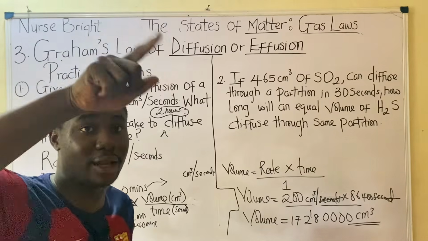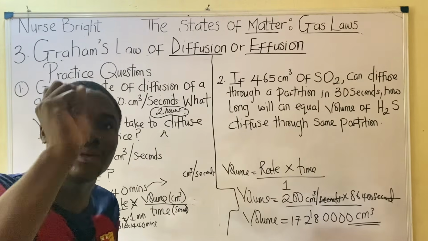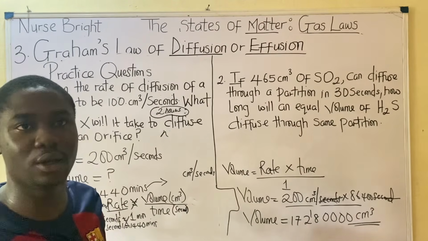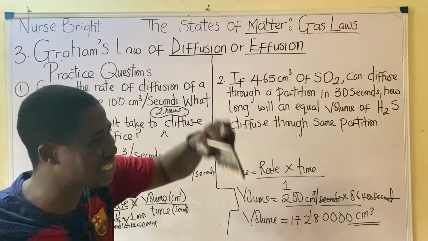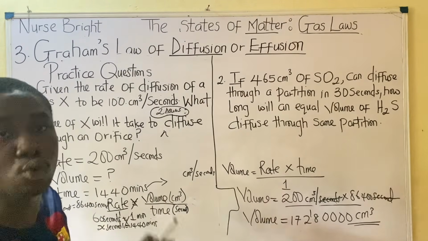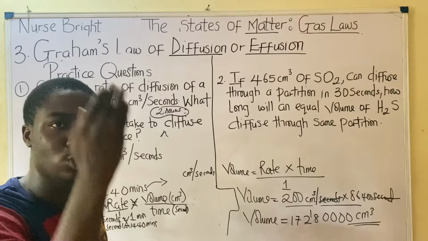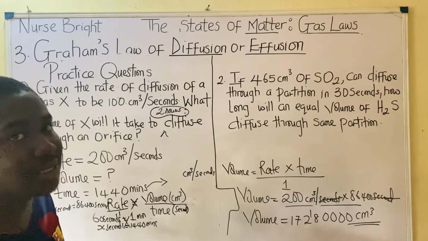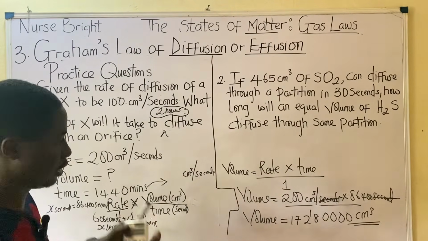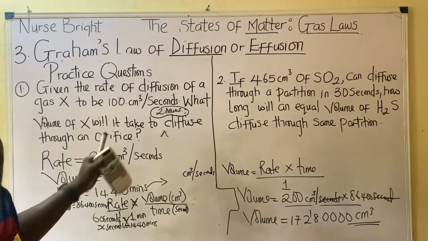No, I don't mean 160. I mean times by 60. Do you understand? For hours to seconds, as seen in this practice question, you times it by 60 twice: 2 times 60 times 60. You get your answer in seconds, and then get whatever you are asked to solve, which is volume.